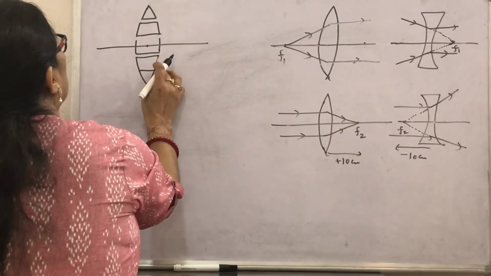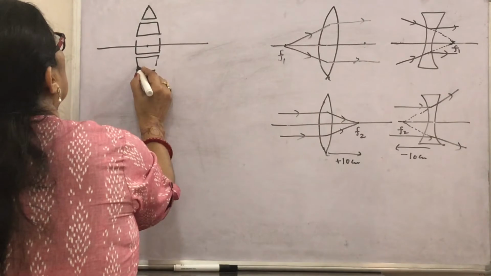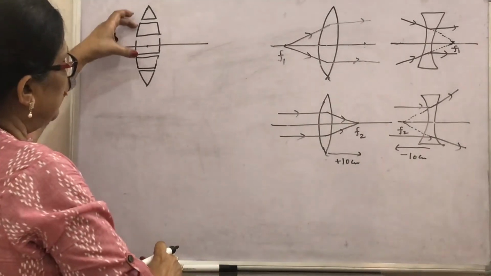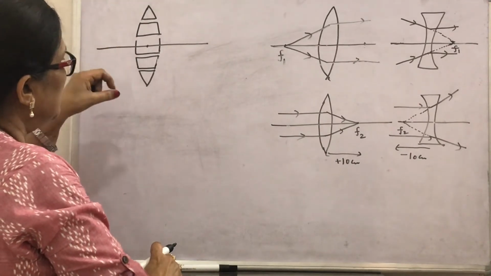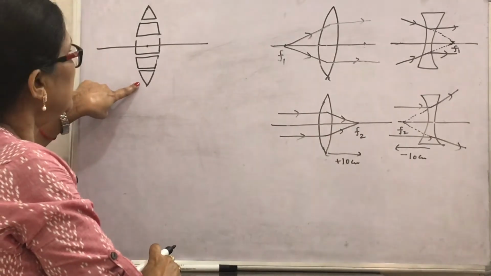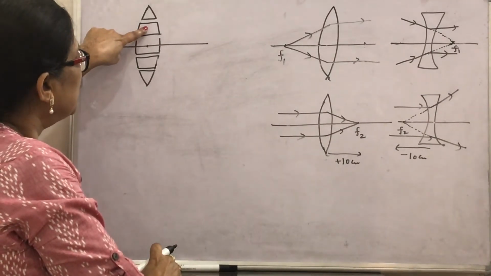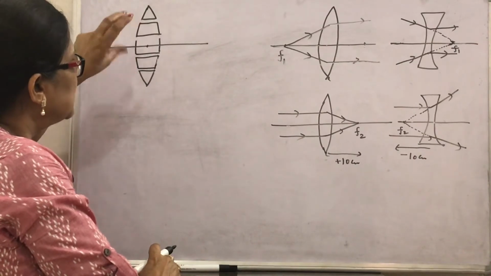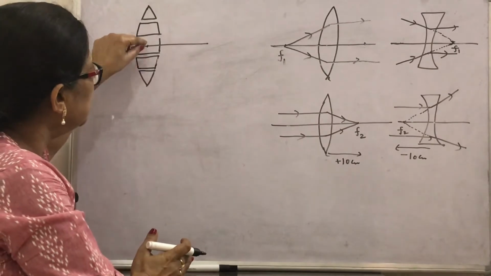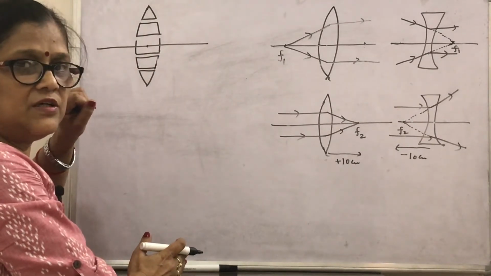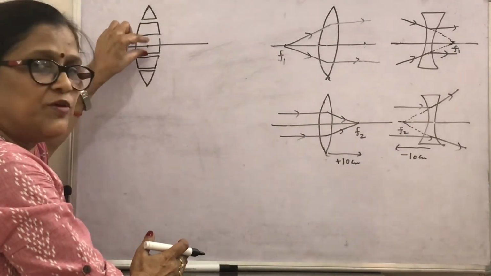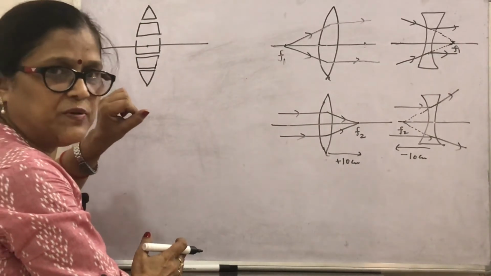If I have divided the lens in such portions, you can see that this is like a prism, and this is another portion of a prism. A convex lens is supposed to be made up of such prisms having their bases towards the principal axis. So it is thinner at the edges and thicker towards the principal axis side.